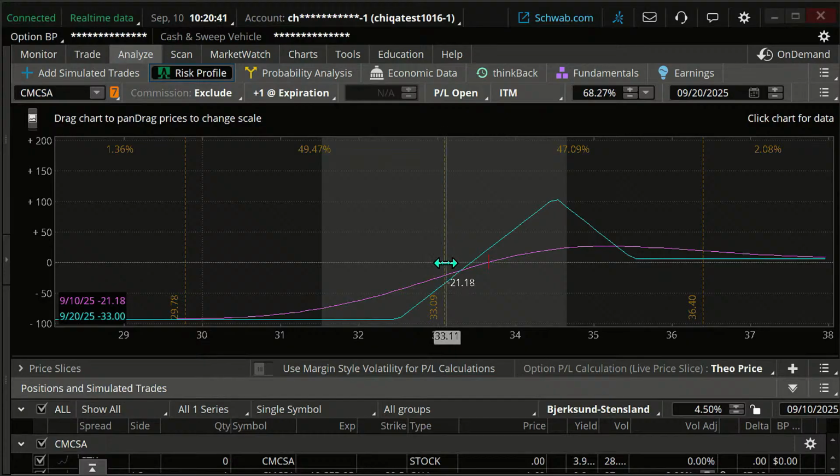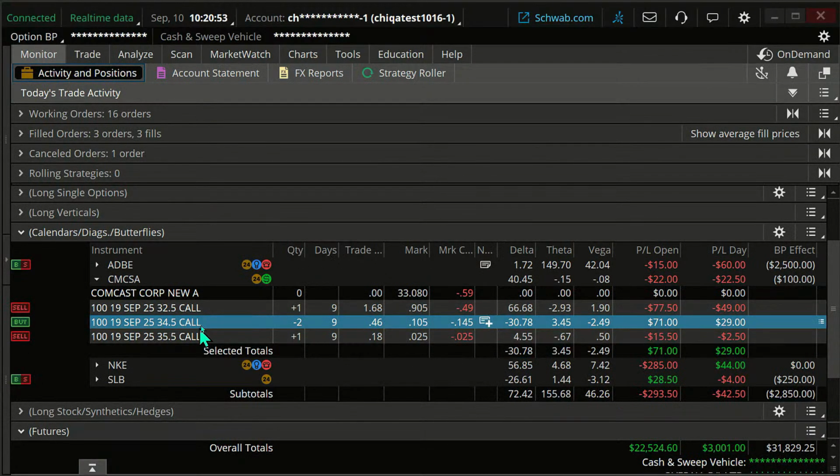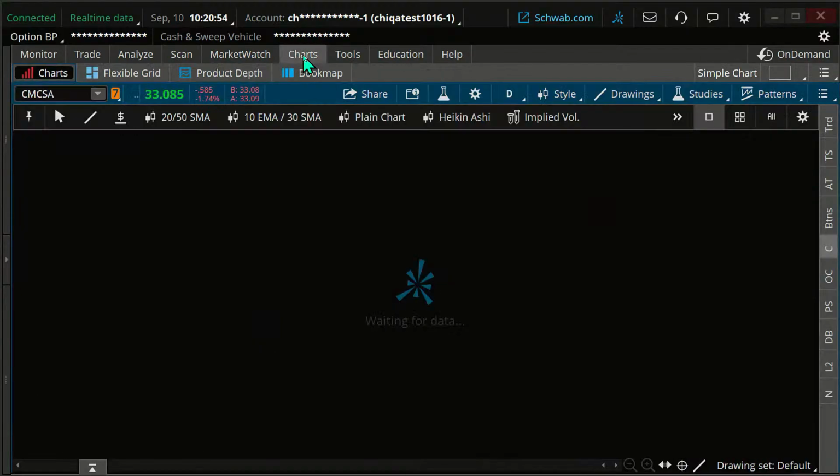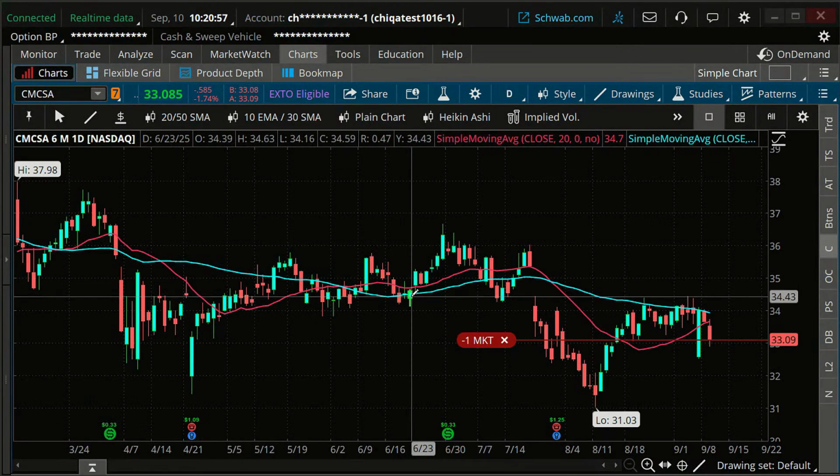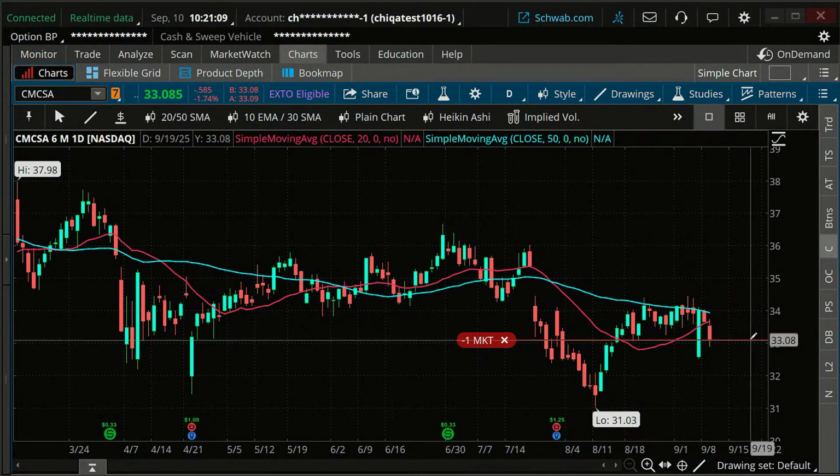So that's why we're looking at a little loss here. So if I'm going to roll, you just got to ask yourself, forget about the past. Don't worry about the past. Is this a type of trade that you would consider for a butterfly spread right now? If you're quite bullish, probably not. If you're quite bearish, probably not. But if you're more neutral, which is the general forecast on a butterfly spread, then maybe you consider this.